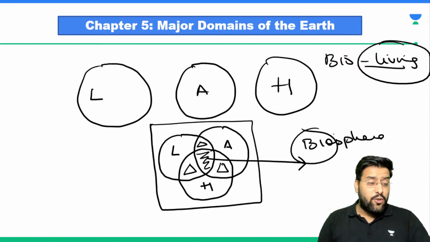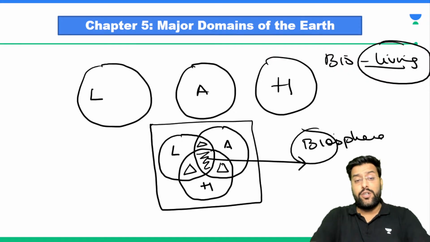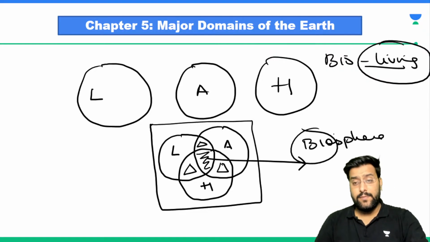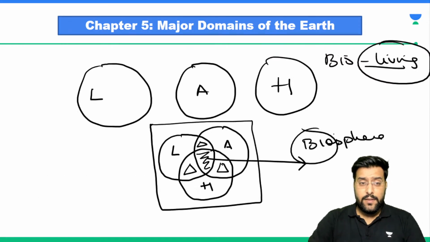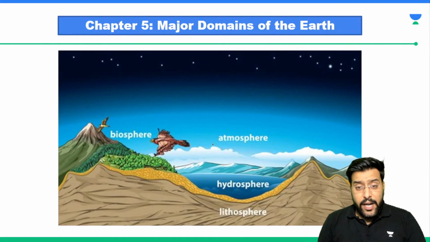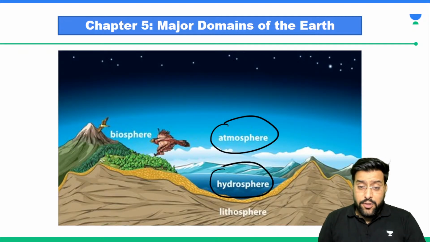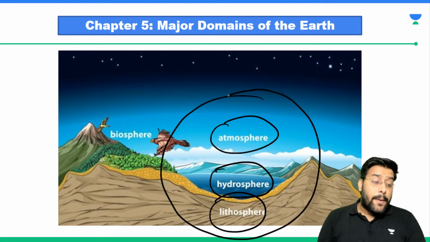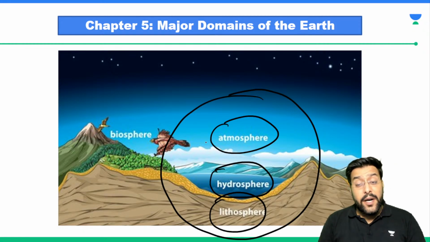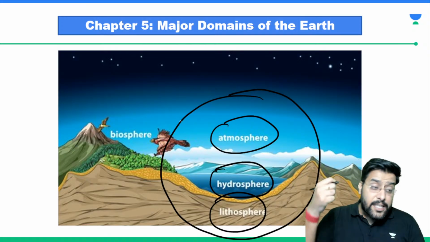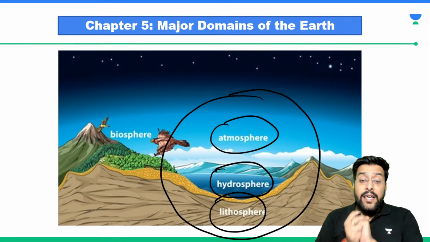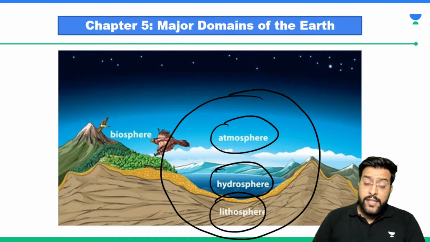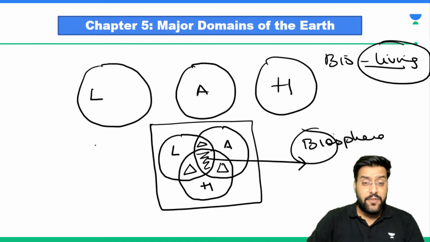Are we able to get the basic overview? Are we following the basic overview or not? Are we getting it? So we have atmosphere that includes air, we have hydrosphere that includes water, we have lithosphere, and the combination of these three gives birth to life of every organism that you find on this earth. This is because of the junction of atmosphere, hydrosphere and lithosphere, and we call it what? We call it biosphere.